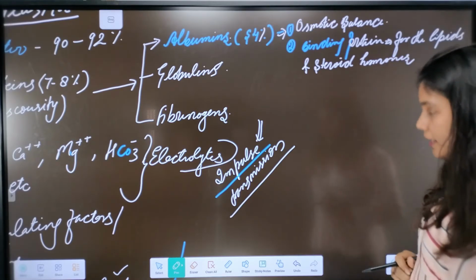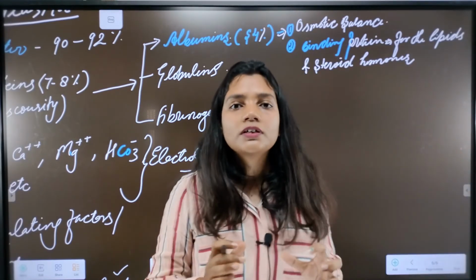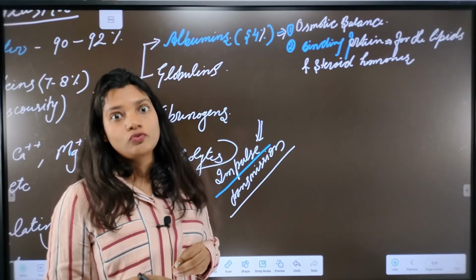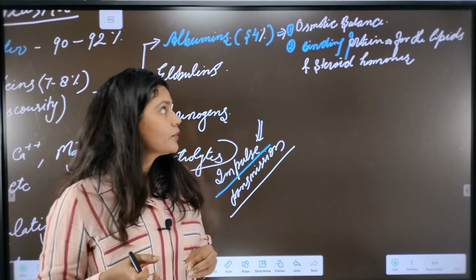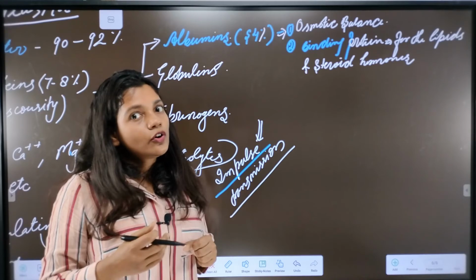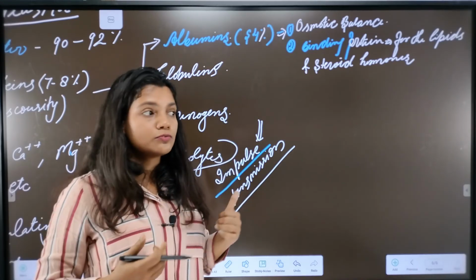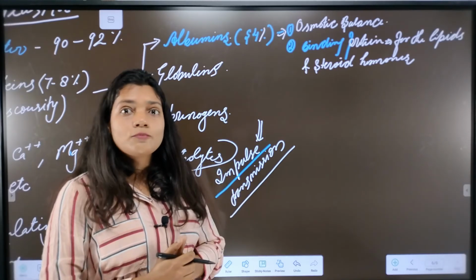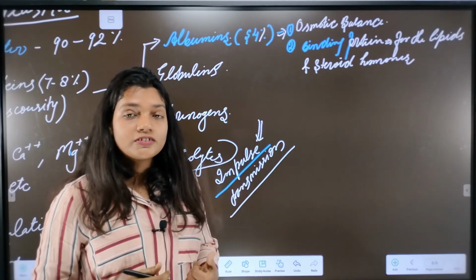How? As we have already seen, most of the content of the blood is plasma, about 55%, and most of it is water, about 90 to 92%. So how is it possible for the blood to carry hormones from the endocrine gland, and also carry lipids as a food molecule?